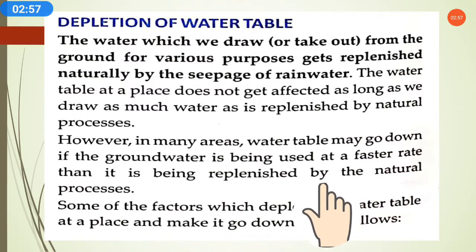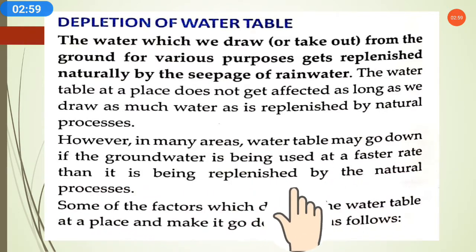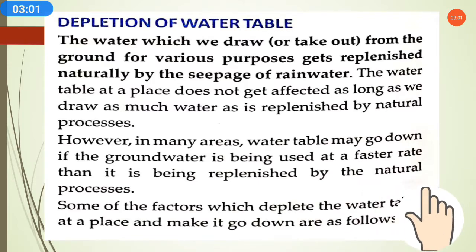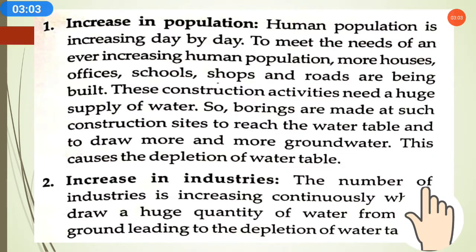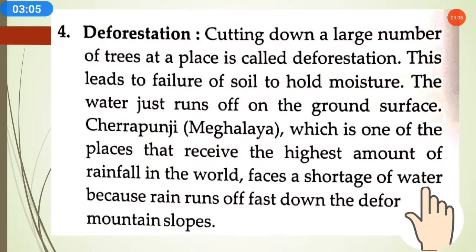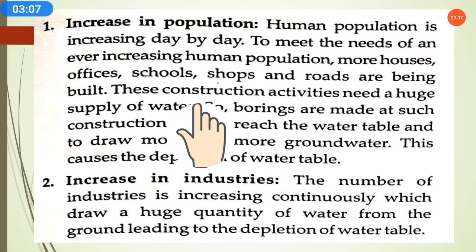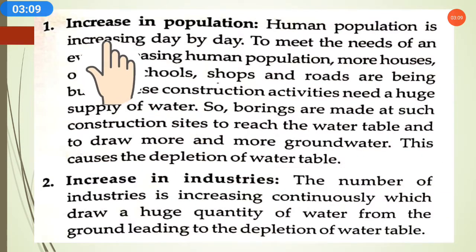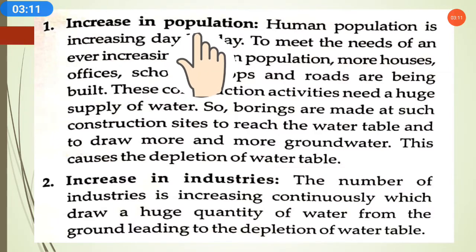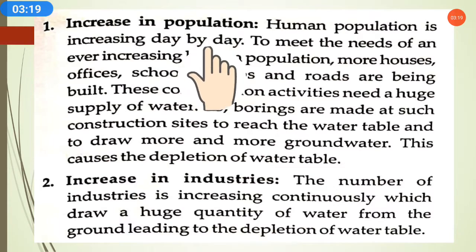Some of the factors which deplete the water table at a place and make it go down are as follows. The first factor is increase in population. As we know, nowadays everywhere in the world population is increasing. So this is one of the main reasons for the depletion of water table.